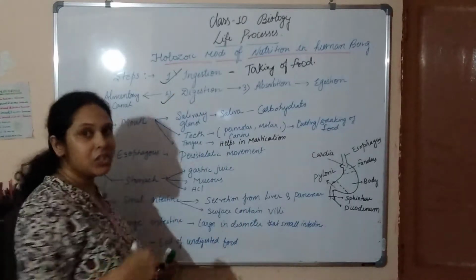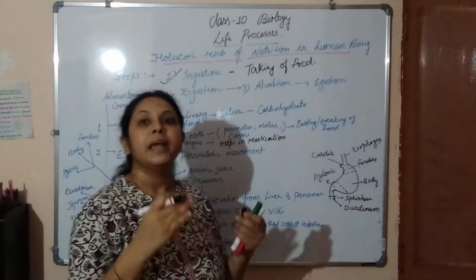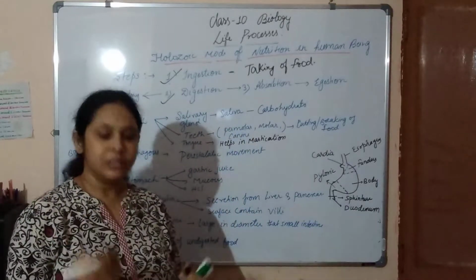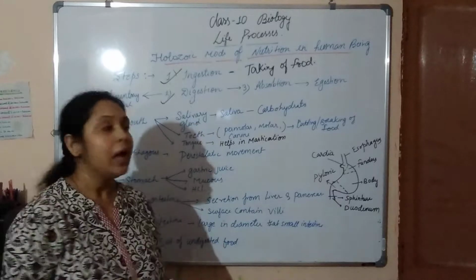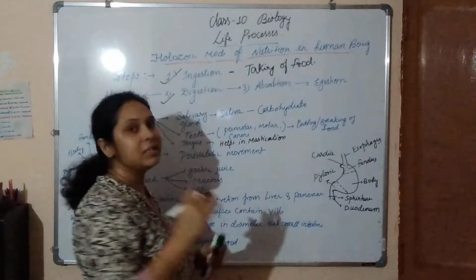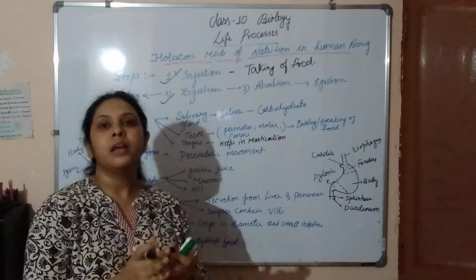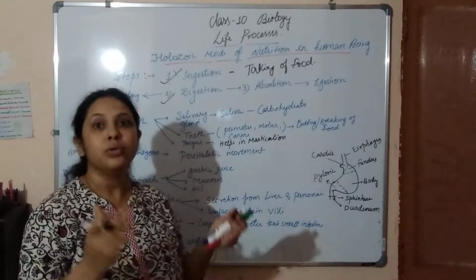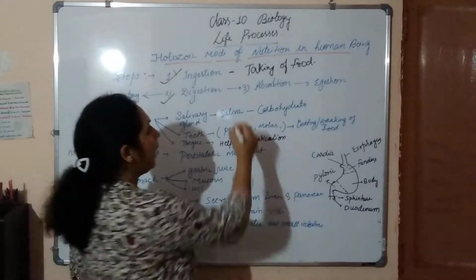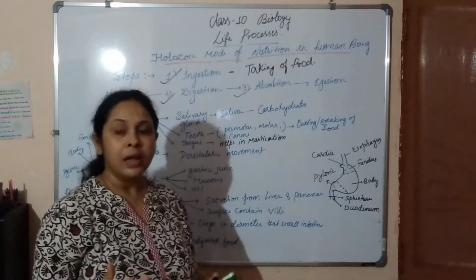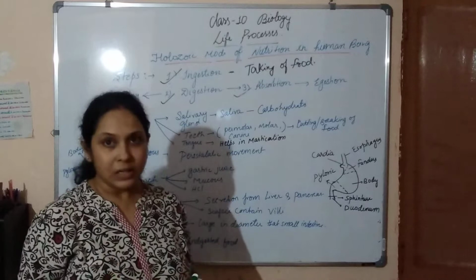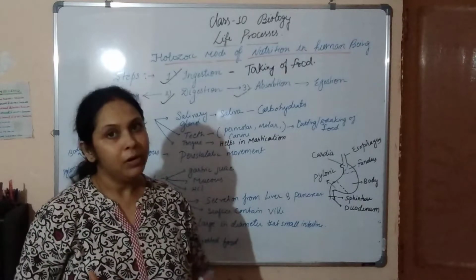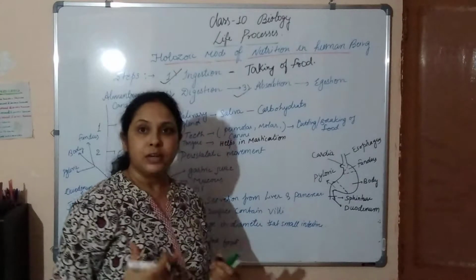The second one is digestion, in which the food gets broken down into simpler parts, and then the nutrients get absorbed. The third one is absorption: when the food is broken down, whatever nutrients we get are absorbed by the different cells of our body.